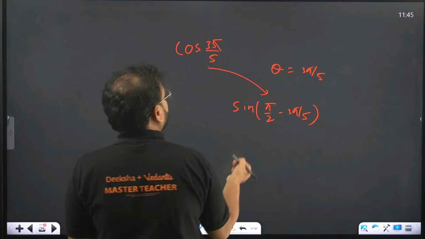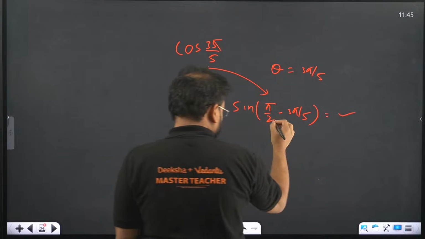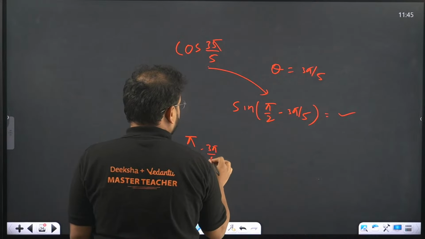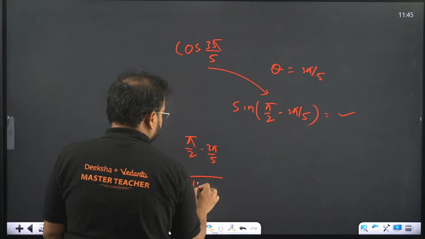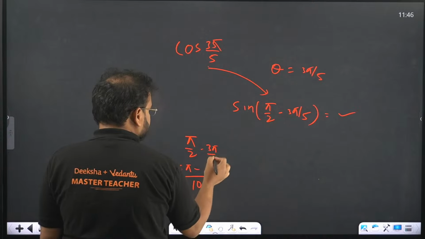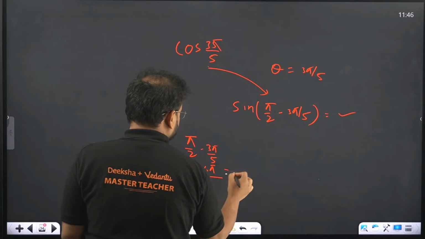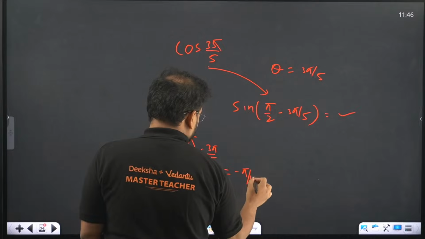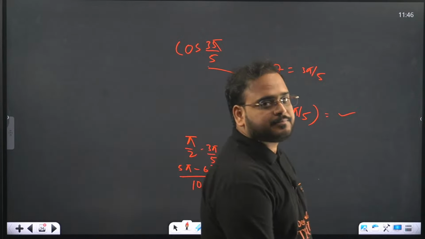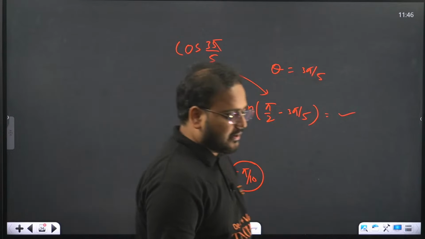Think about it. First of all, yes, if you're asking me whether this value is this or not, check the angle. Pi by 2 minus 3 pi by 5. The answer is what? 10, 2 into 5. So 5 pi minus 6 pi. Did the answer come the same or not? Yes. Go ahead.